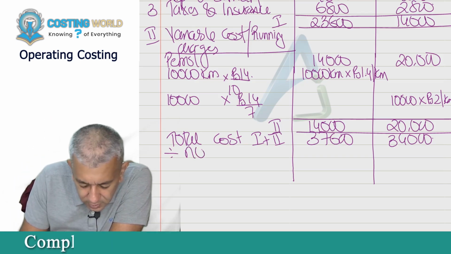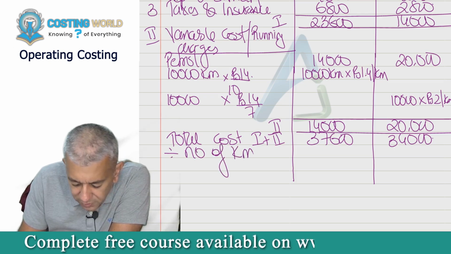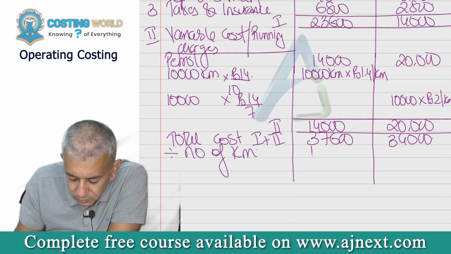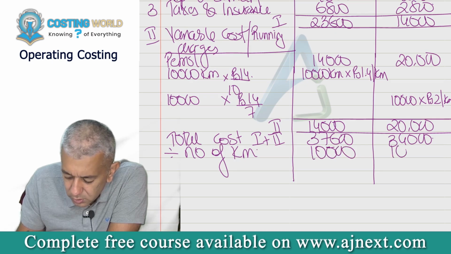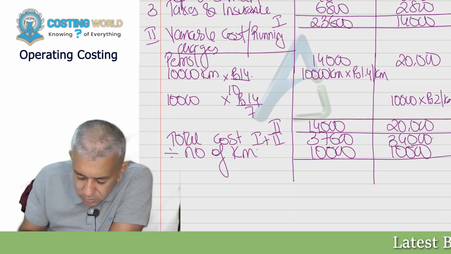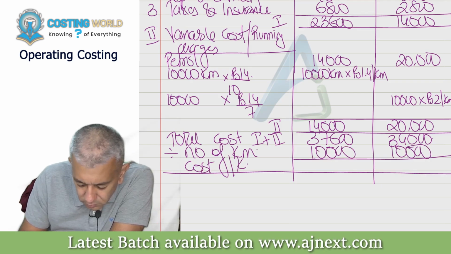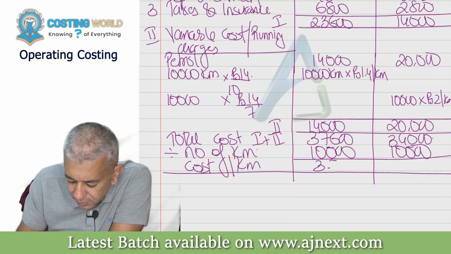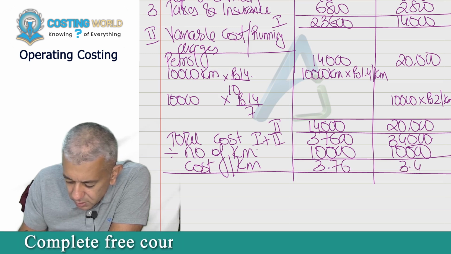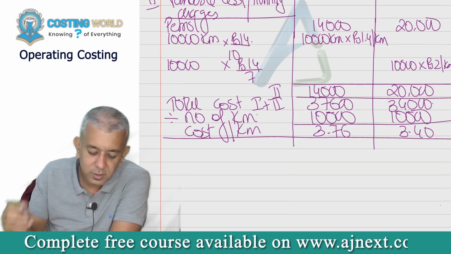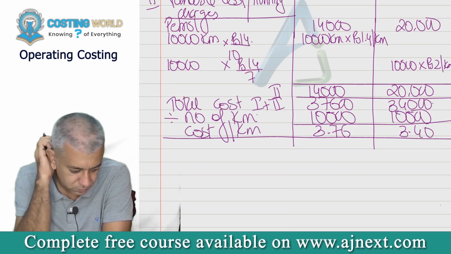Divide by number of kilometers. So 10,000, 10,000. Cost per kilometer will be 3.76. Cost per kilometer will be 3.40.